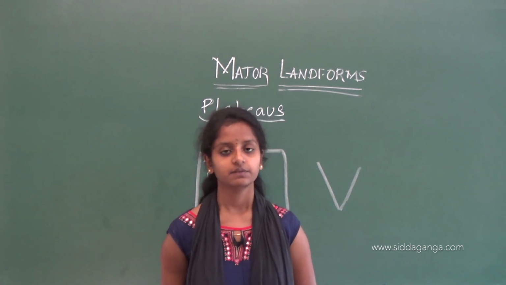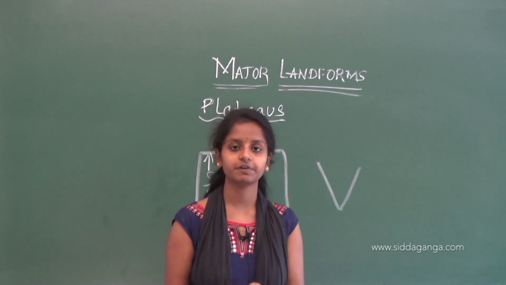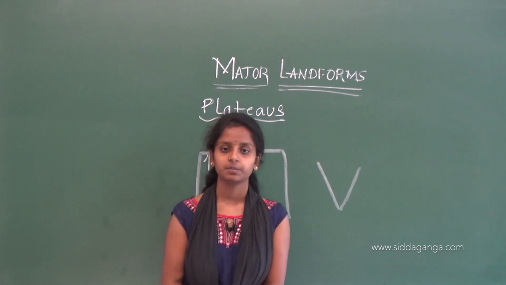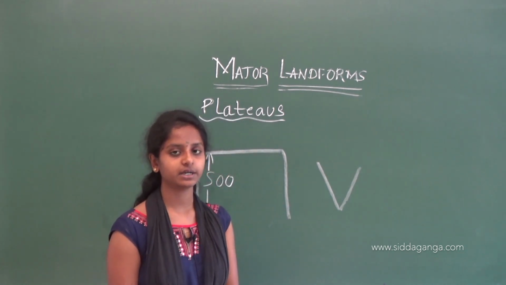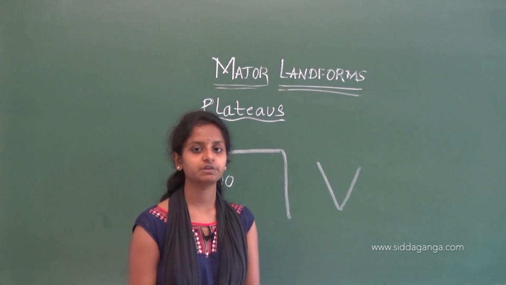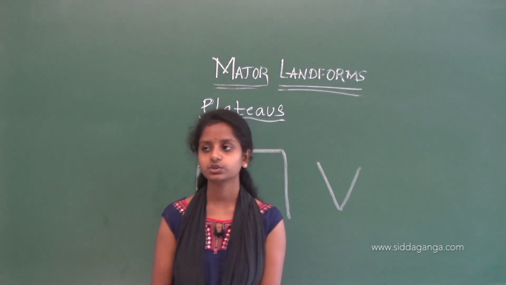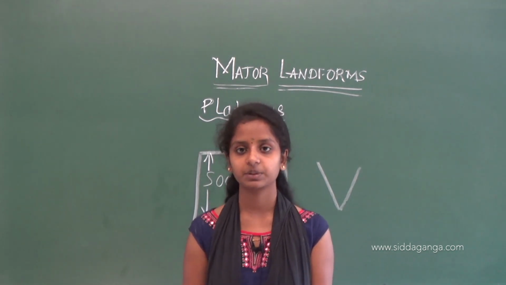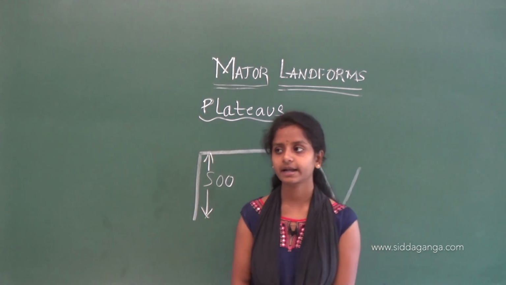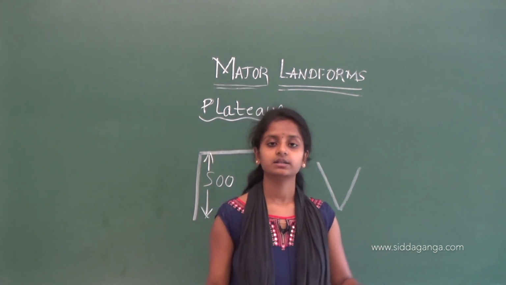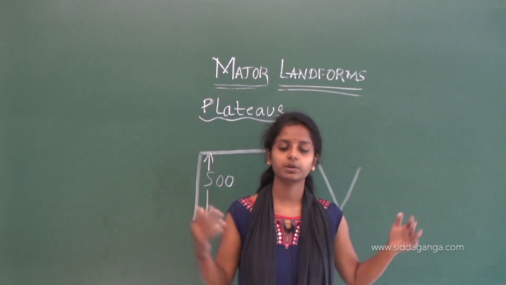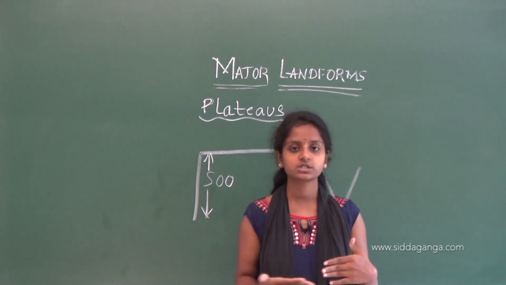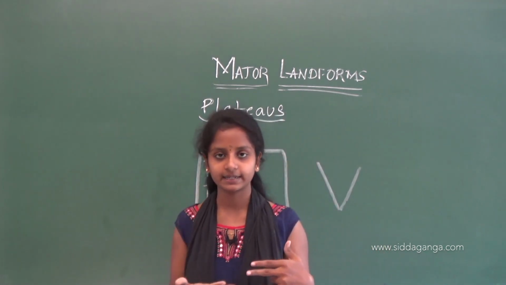But in today's class we have seen another physical feature of an earth surface, that is the plateau. We have seen that these plateaus will have a great height, about 500 meters. They will rise abruptly, and also they will have canyons, and they will be surrounded by the mountains. Example, the Deccan Plateau of India. And also we have seen that they may spread around 100 kilometers, and the uses, like they are used as a tourist place, they are used to rear cattle and sheep.